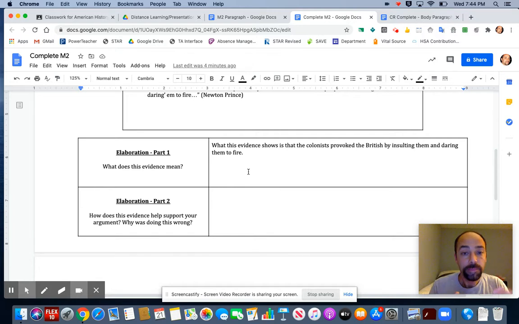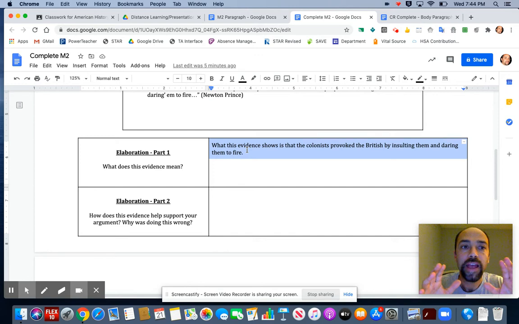So in the second part of my elaboration, what I have to do is explain how what I'm saying here proves this was the fault of the colonists. Why were the colonists wrong for doing what they did? So what might I say here? They're provoking the British. They started it. I have to make that clear to my reader in the second part of my elaboration that this was their fault because they started it. If they left the soldiers alone, there wouldn't have been a Boston Massacre.